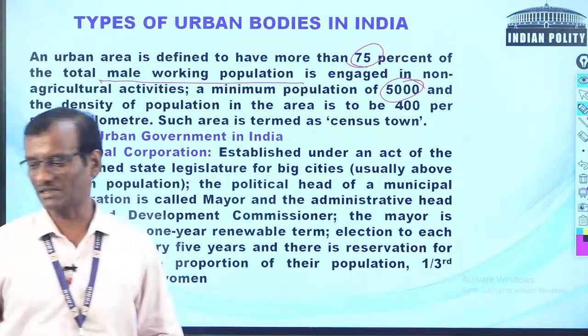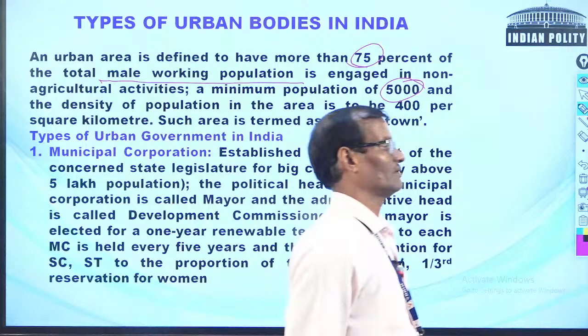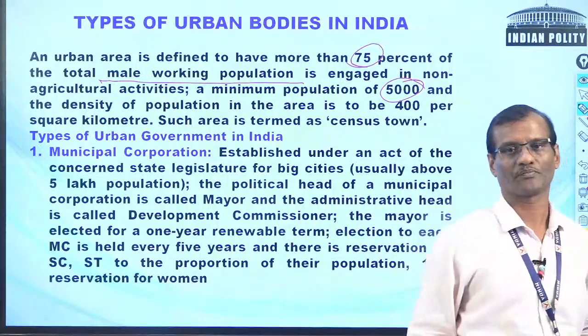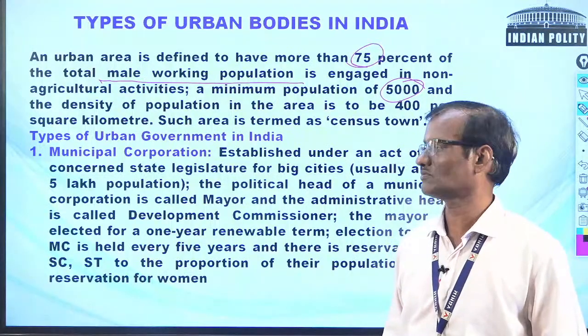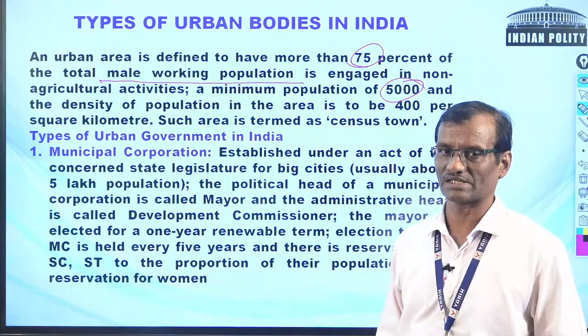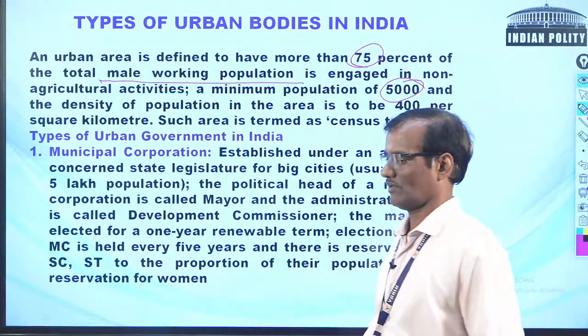So those are the criteria mentioned in the definition, and these towns are called census towns.